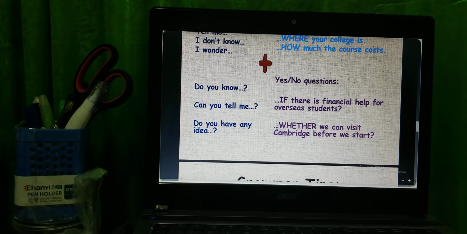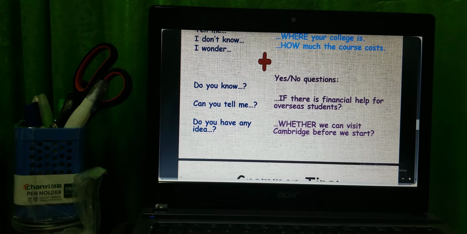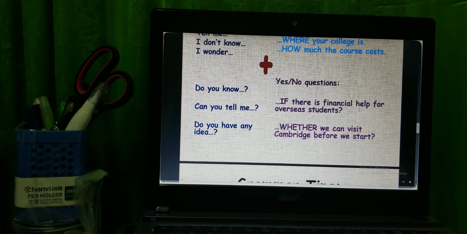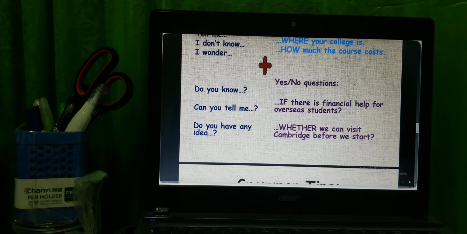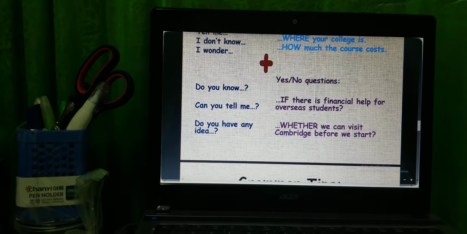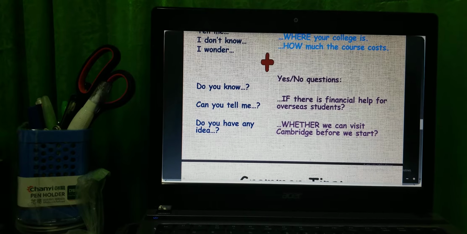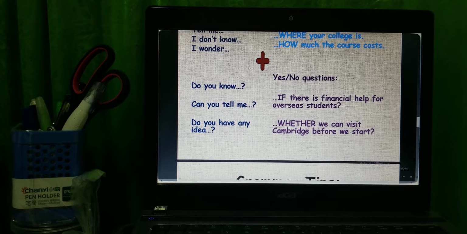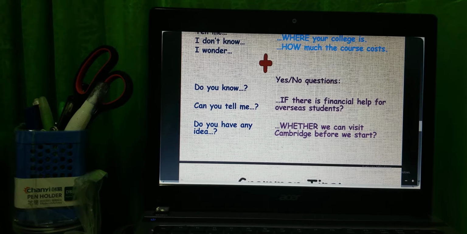And keep in mind that when we put this main clause as a question, we have to put a question mark here. Like if there is financial help for overseas students, we put a question mark, but we don't change the word order: we have to put there is, not is there. Could you tell me, or we can say, do you have any idea whether we can visit Cambridge before we start? You can see we put a question mark. But if we put the main clause as a simple sentence like I don't know, I wonder, we don't use a question mark here.